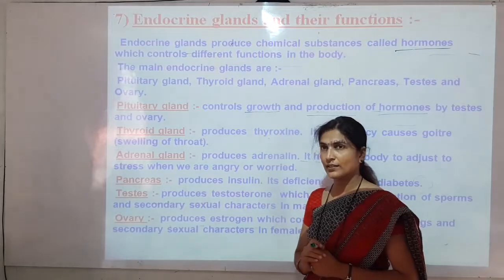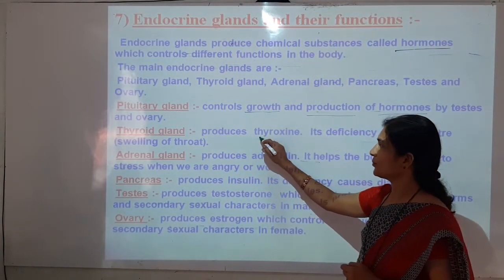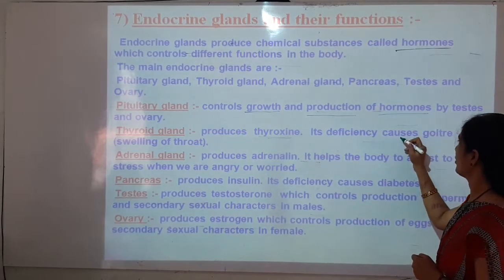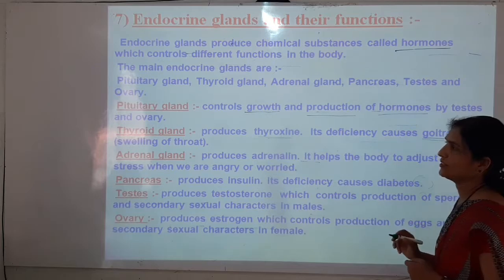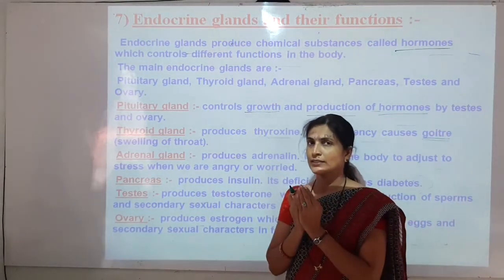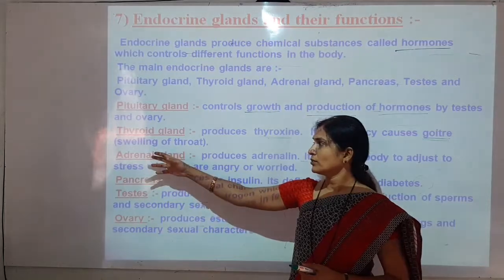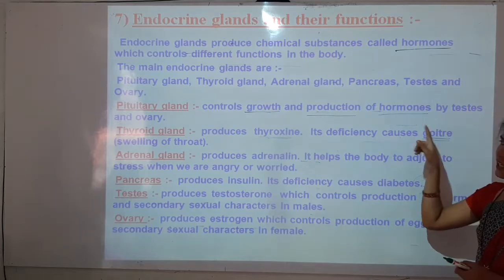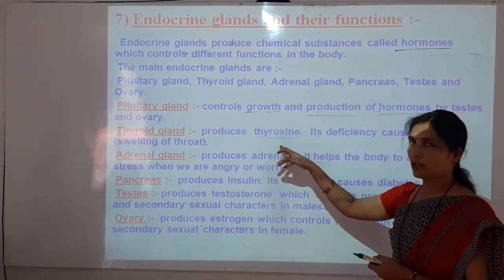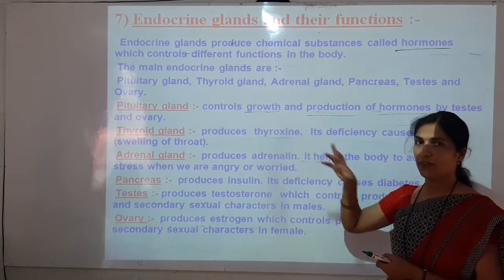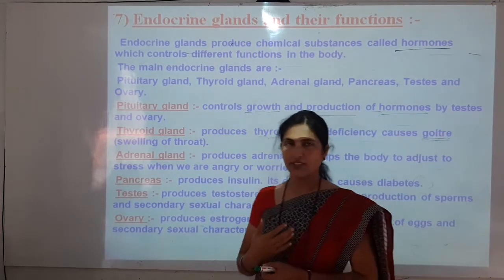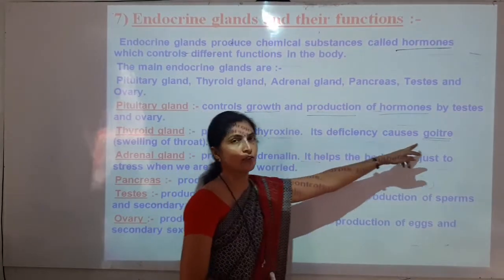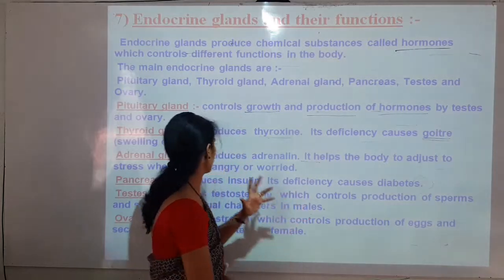The next gland is the thyroid gland. This thyroid gland produces thyroxine, and its deficiency causes goiter. Goiter is a disease where swelling of the throat is seen. When the throat is swollen, that disease is called goiter. So if the thyroxine hormone is less in our body, that deficiency causes goiter disease, swelling of the throat.